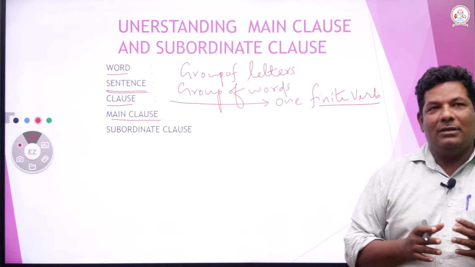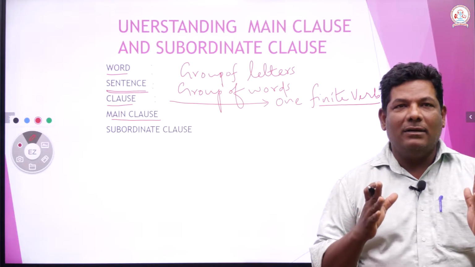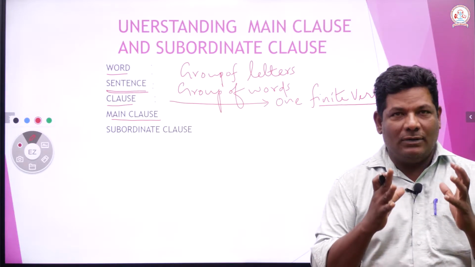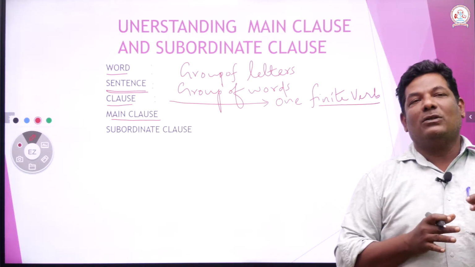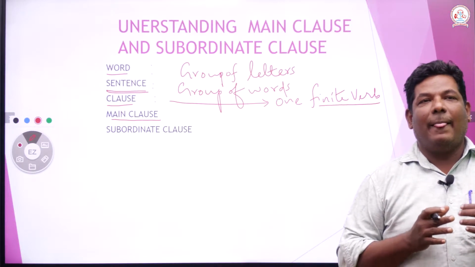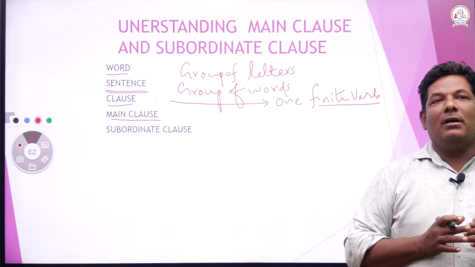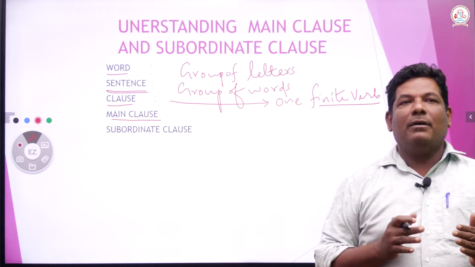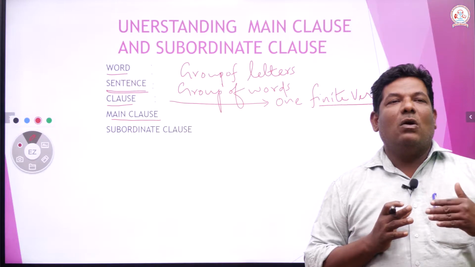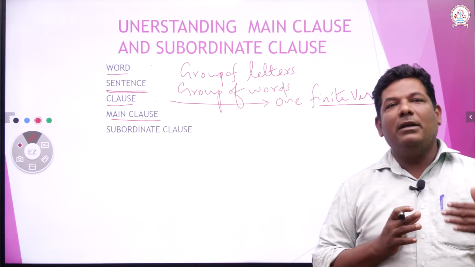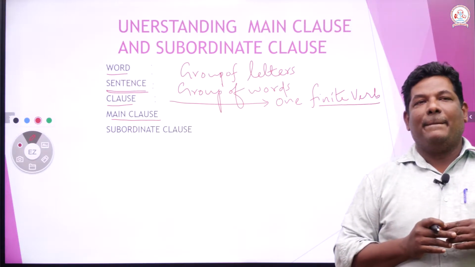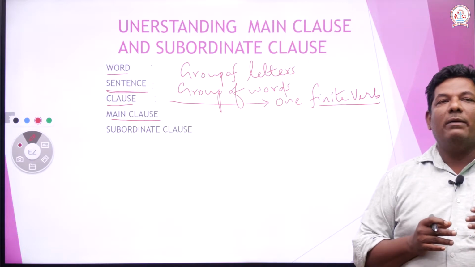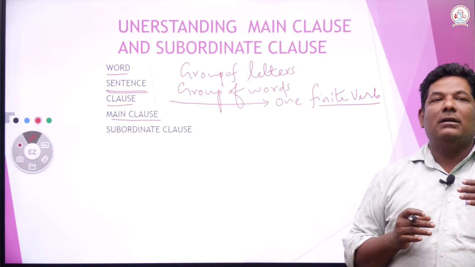As the name suggests, it stands alone and gives complete meaning. That is why we call it main clause. But subordinate clause, it also gives meaning, but the thought is incomplete. That is why we call it a subordinate clause.